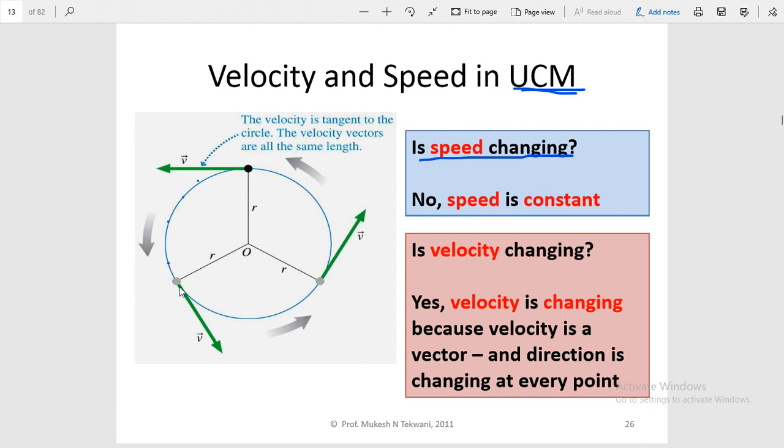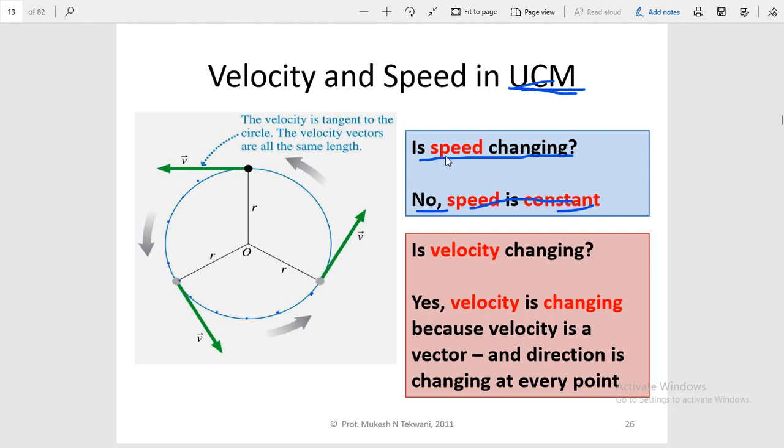It can be 5, it can be 6, any one number is fixed. It can be a fraction also. Suppose it is 6 meters per second, constant at each point of the motion. So in uniform circular motion, is speed changing? The answer is no, speed is not changing, or you can say speed is constant.